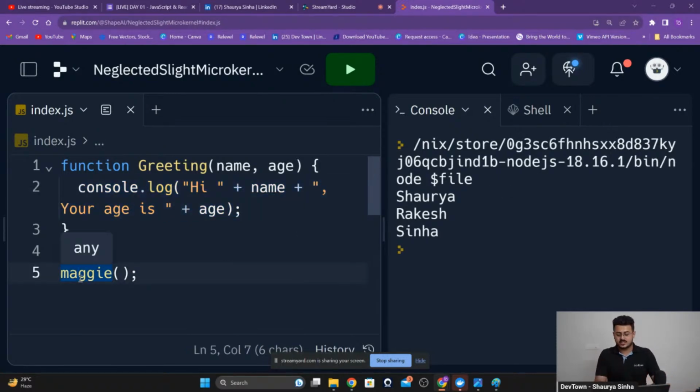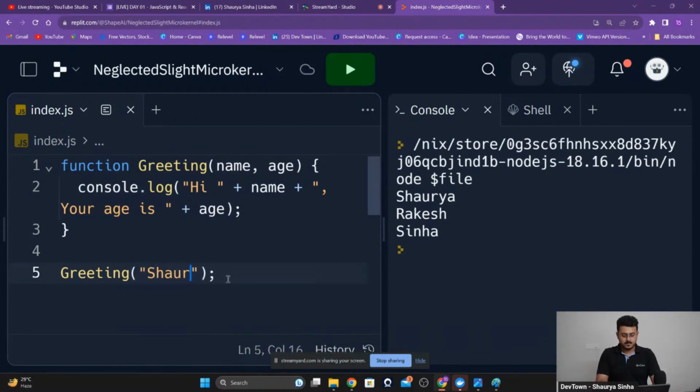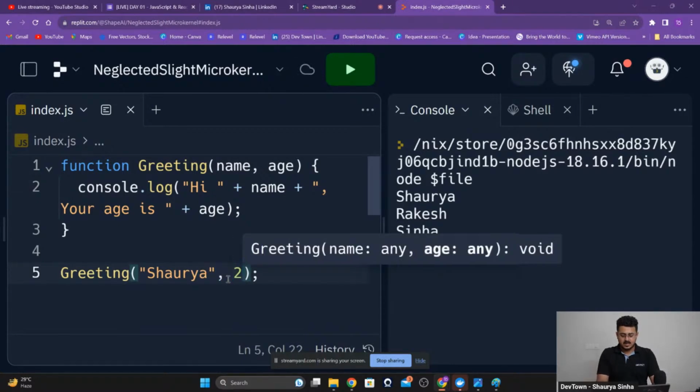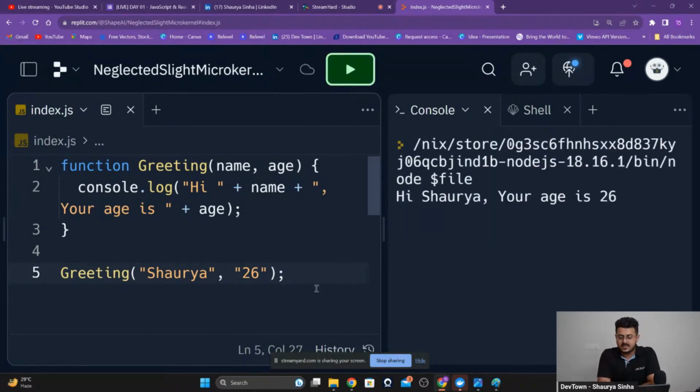So let's use this function greeting. We are having the name as Shaurya. And we are having the age as, let's assume, 24. Okay, 24 or 26. Let's take that up. We'll save this right over here, guys. Once we have done that, let's run this. Let us see what is the output. As you're able to see, we are getting, hi Shaurya, your age is 26 printed out on our screens, guys.